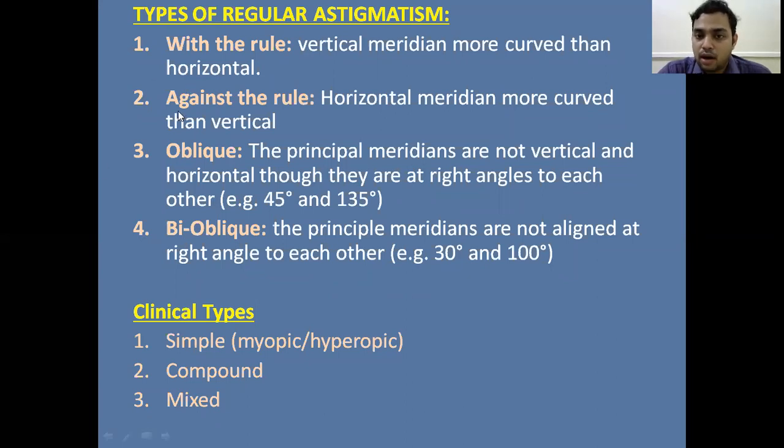But suppose the horizontal meridian is more curved than the vertical meridian, then we call it against the rule astigmatism. So here the horizontal meridian is more curved when compared with the vertical meridian.